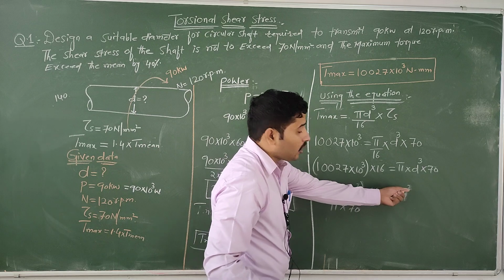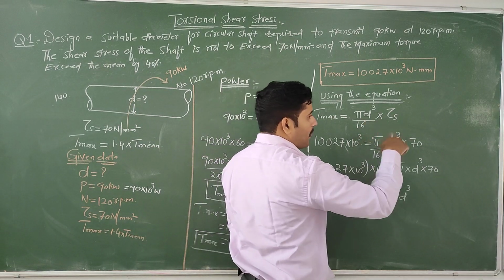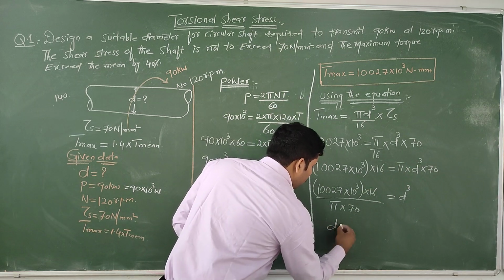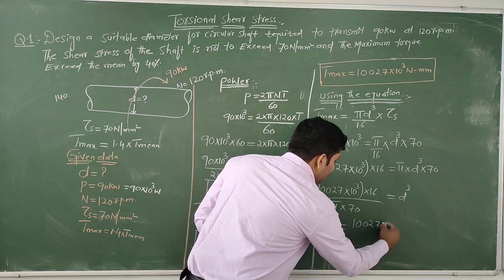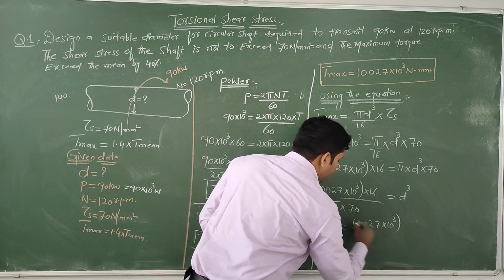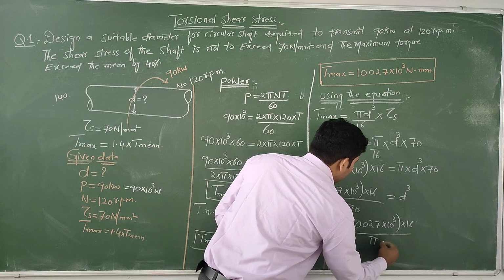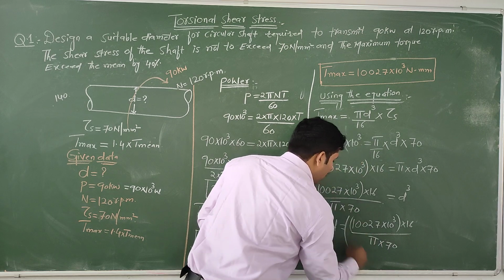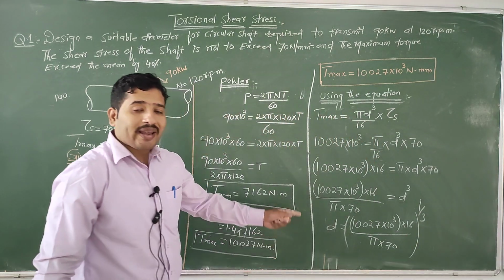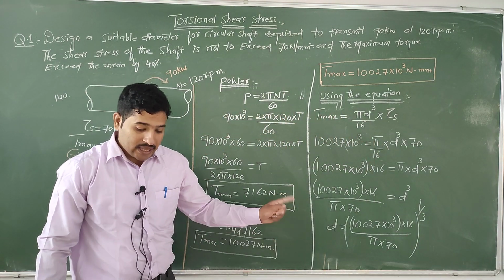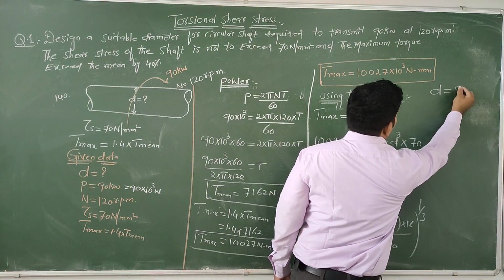If you remove the power cube, then it becomes the power 1 by 3. D equal to 10027 into 10 power of 3 into 16 by pi into 70, power of 1 by 3. Then if you calculate by the calculator, then you will get the answer D equal to 90 mm.